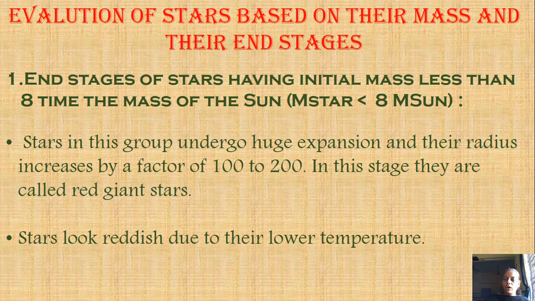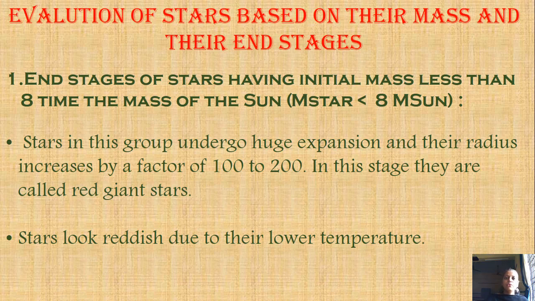At that stage, what is the color of the coal? It is red, because its temperature has decreased compared to that flame. The same happens with these stars. First they are shining and emitting light, but as the temperature decreases, they look reddish in color. That's why we call them a red giant.